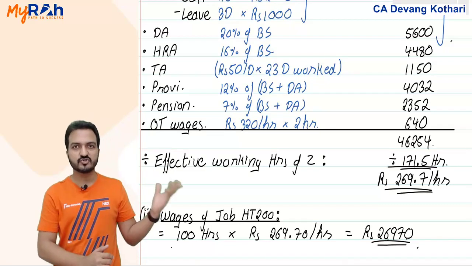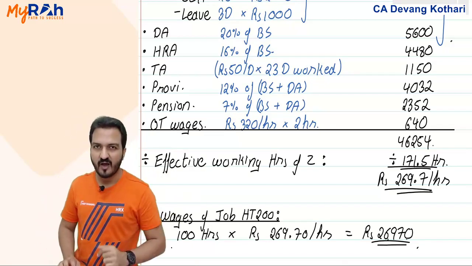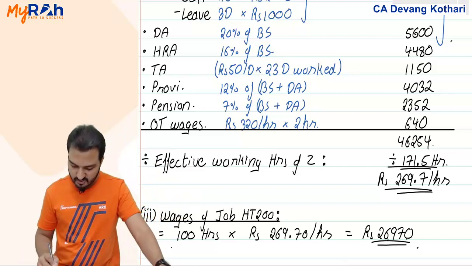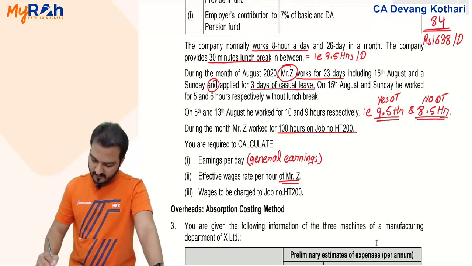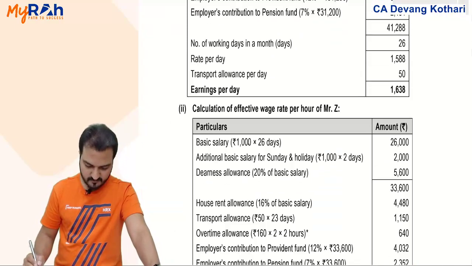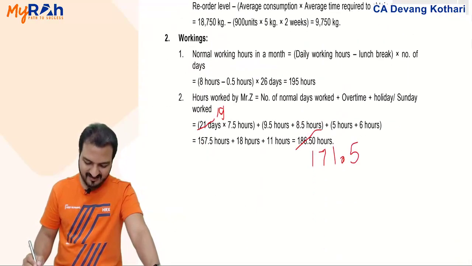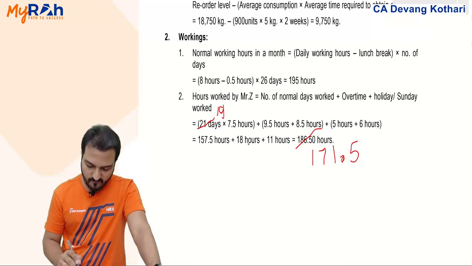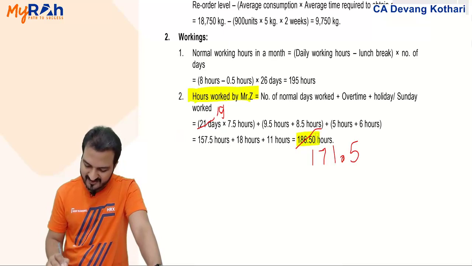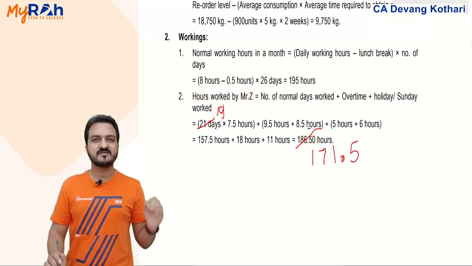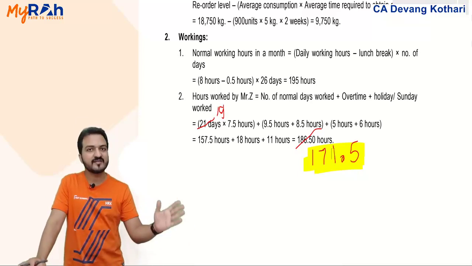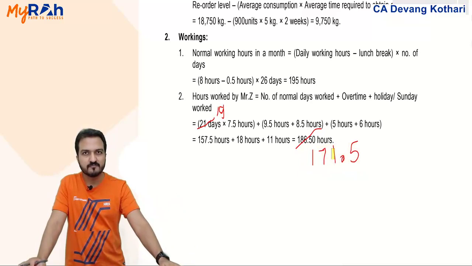I showed you the entire solution here because the solution given in the RTP might not be very easily understandable. Plus, in the solution given in the RTP, I believe there is a mistake. You see that in their workings, they identified working hours worked by Z as 186.5. According to my answer, it should come to 171.5, and to that extent, your final answer will be different. Done? Yes. Okay.